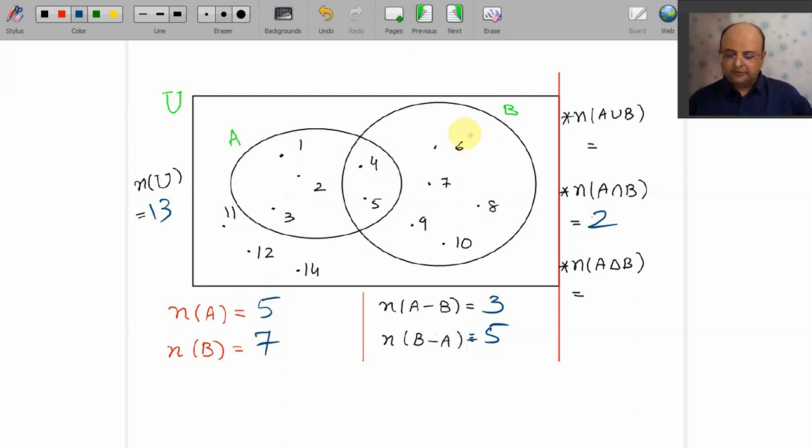So N of A union B, 5 elements, 3 elements, 2 elements, that is total 10 elements. A minus B, if you recall, A minus B is this and this, yeah? So there are total 8 elements. Careful, dears. This is the list of elements in B minus A. This is the list of elements in A minus B. So here we have 3 elements, here we have 5 elements. So total number of elements in A delta B is 8. So I can ask you next time again this diagram.